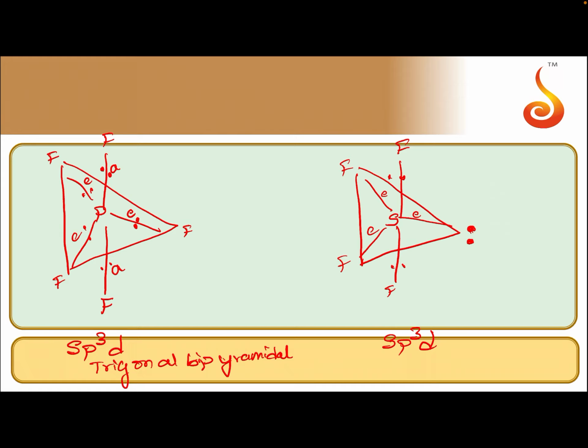If I write it on the axial position, there will be repulsions from 3 equatorial bond pairs. So, 3 lone pair bond pair repulsions will be there if I put the lone pair on the axial position. So, make sure whenever a lone pair is there in case of sp3d hybridization, the lone pair should be on the equatorial position but not on the axial position.